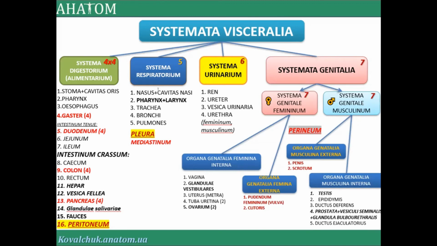Respiratory system, I understand today we talk about it next time, and about vascularization and innervation. Respiratory organ system 2, first of all nasus and cavitas nasi, pharynx and larynx. Really about pharynx, I don't remember when describing the respiratory system, but it's part nasopharynx, oropharynx, laryngopharynx. It's a way of the air to the bronchus in trachea and tonsil. Trachea, bronchi, pulmones, pleura, and mediastinum.